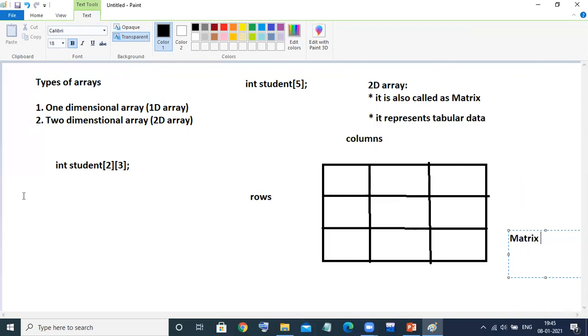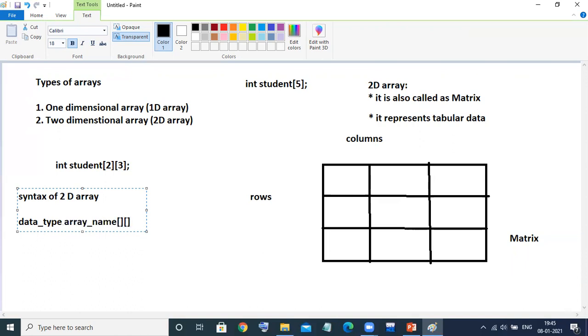Whenever you want to represent data in terms of a matrix, always go for a two-dimensional array. That is the reason why the syntax of a 2D array looks like: data type, then array name, and there are two brackets.